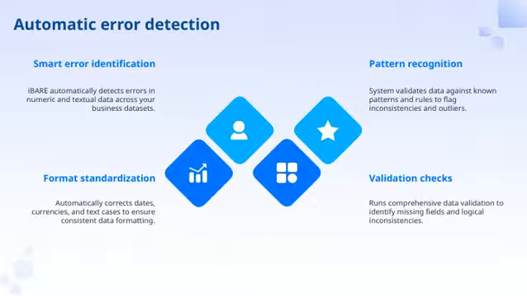Another key aspect is pattern recognition. The system checks your data against known patterns and rules, which helps it flag any inconsistencies or outliers that might indicate errors or anomalies. It's like having an extra set of eyes that knows what normal looks like and can quickly spot deviations. Then there's format standardization. iBARE automatically corrects formats for dates, currencies, and text cases. This ensures your data remains consistent, which is crucial for accurate analysis and reporting.